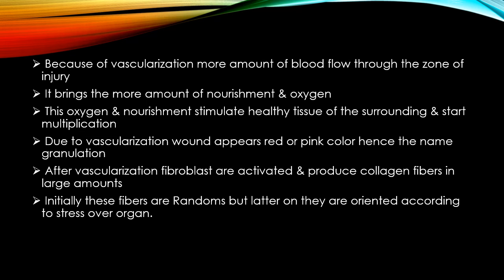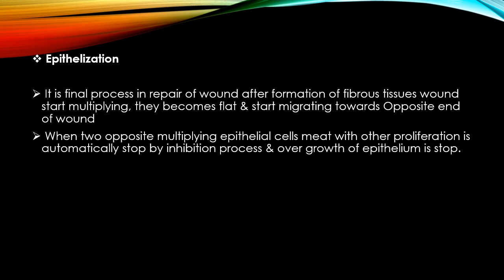After the vascularization, fibroblasts are activated and produce collagen fibers in large amounts. Initially these fibers are random, but afterwards they are oriented according to the stress over the organ and form the new organ. After the vascularization, the next process is epithelialization.